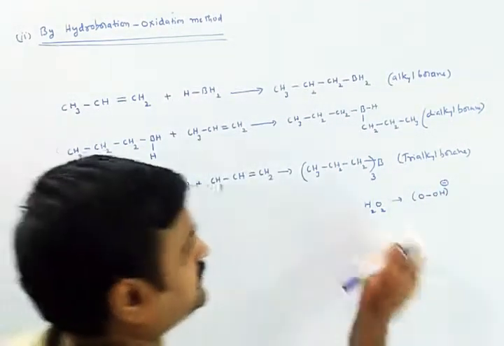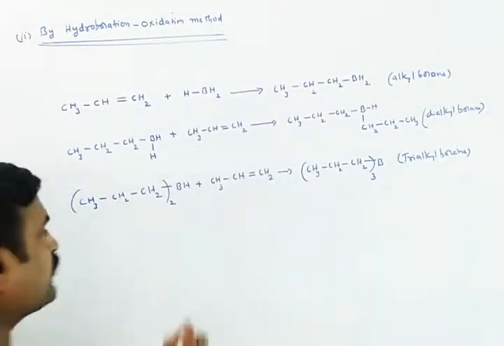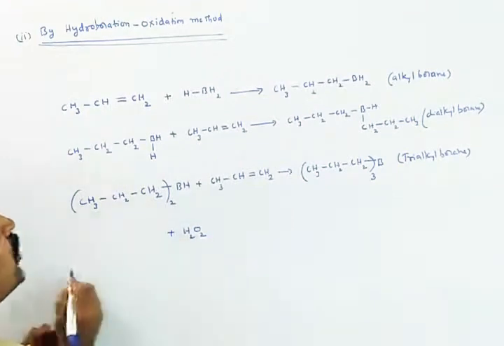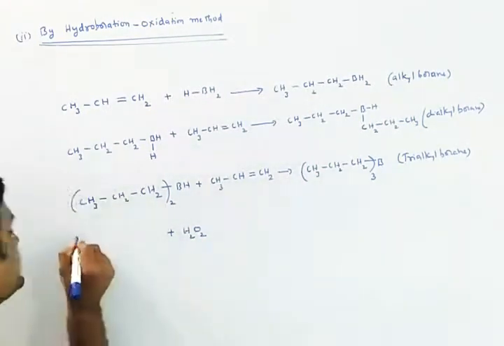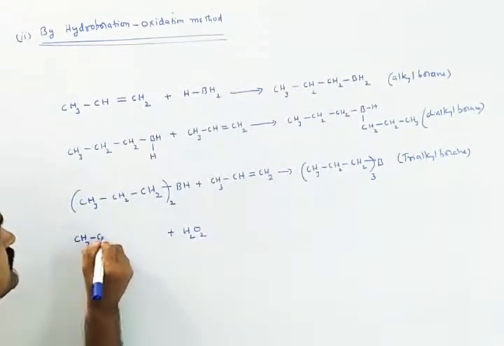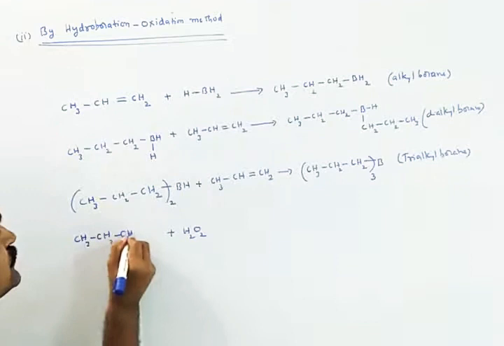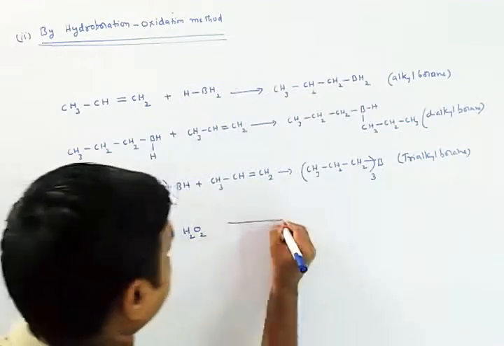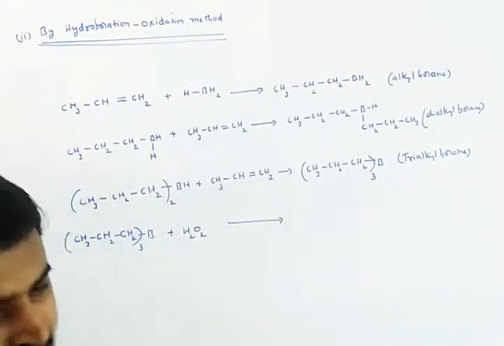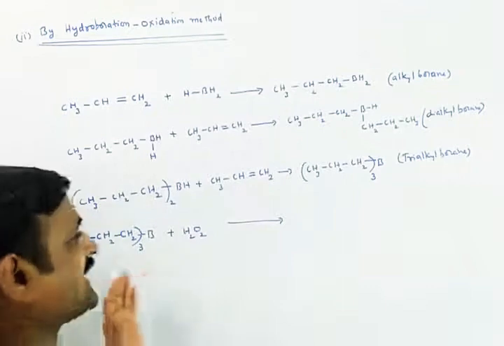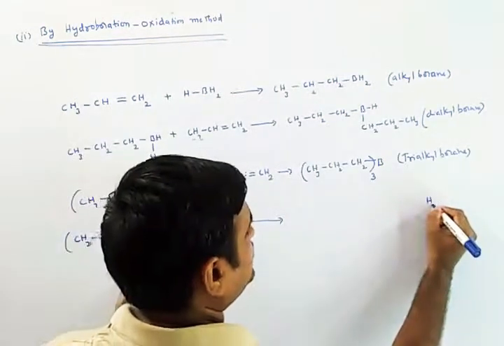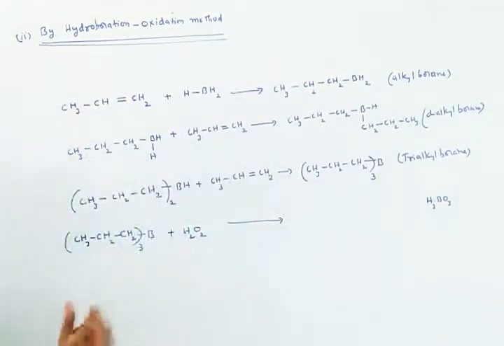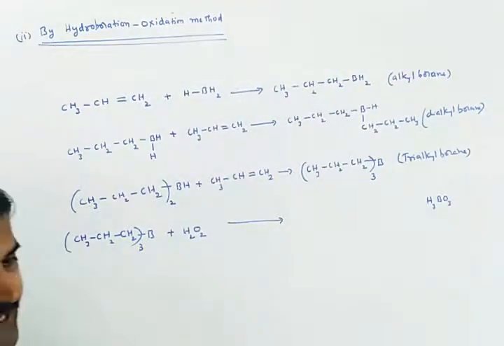So hydrogen peroxide allows the oxidation of this compound, that is CH3CH2CH2 thrice B. Then hydrogen peroxide converts into boric acid in this reaction, as this is H3BO3. 3 times you have to do all these things.